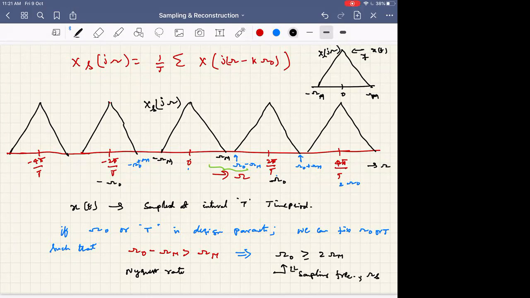Right. So Nyquist rate means, if you want to have no loss of information during the process of sampling, and truly represent the frequency spectrum without mixing any of the frequency components, then you should sample at least twice the maximum frequency in the signal. Okay, is this clear? Yes, sir.